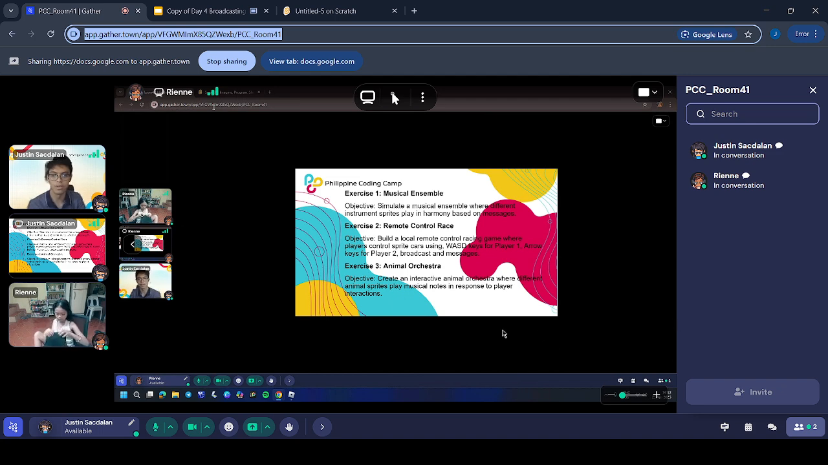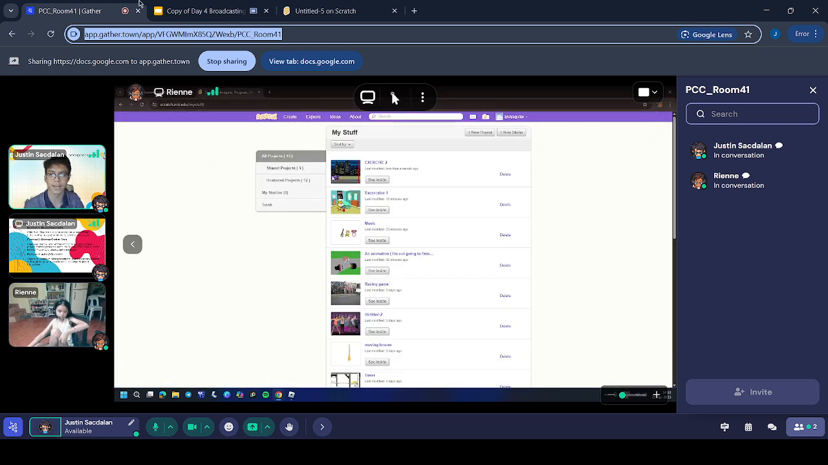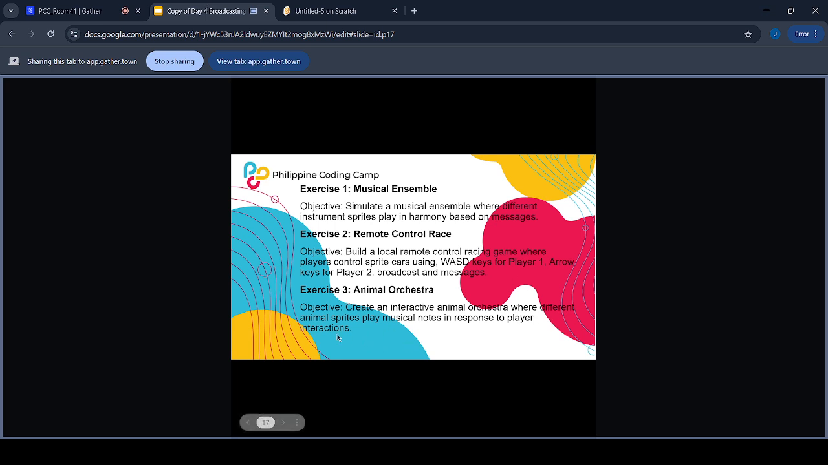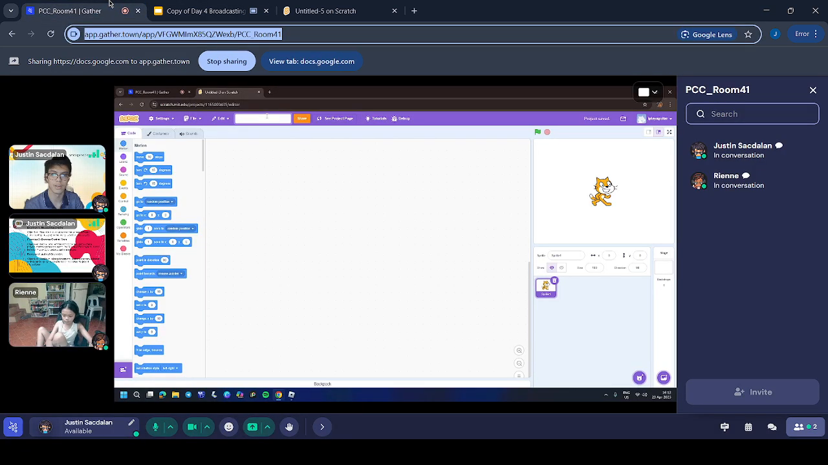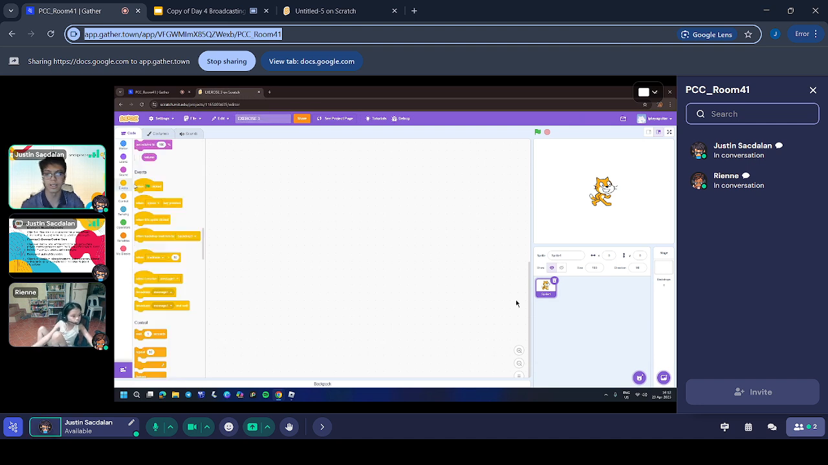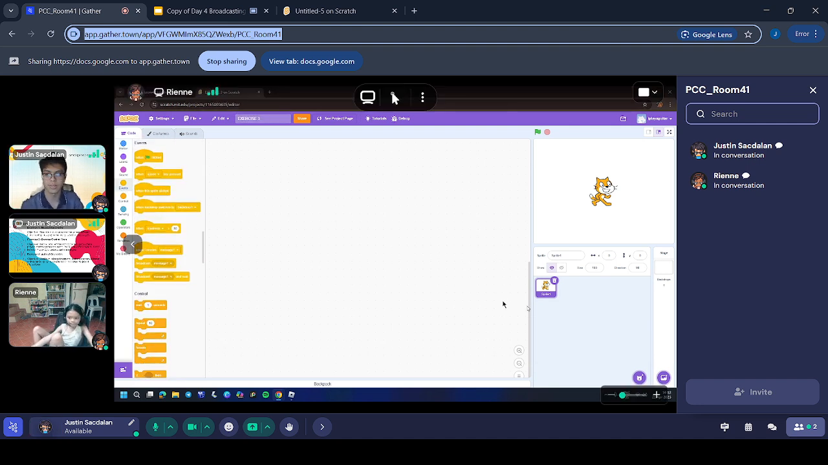Alright. So, exercise 3. I want you to make an animal orchestra. The objective is to create an interactive animal orchestra where different animal sprites play musical notes in response to player interactions. Like earlier, you press 1 to play the keyboard, 2 to play the drums, I think, then 3 for the guitar, right?